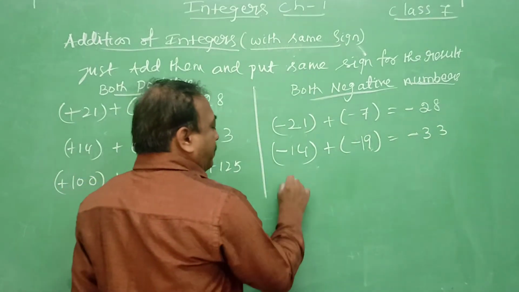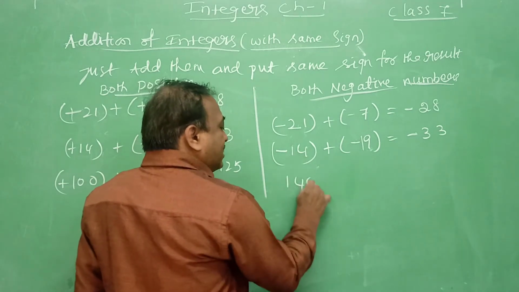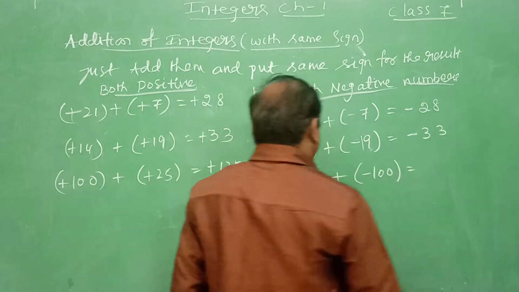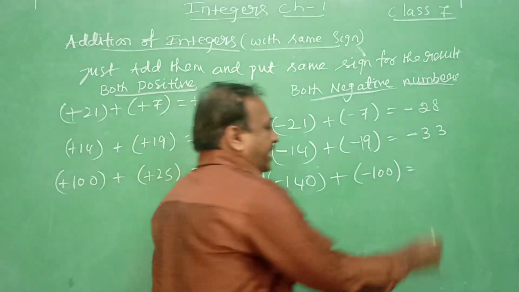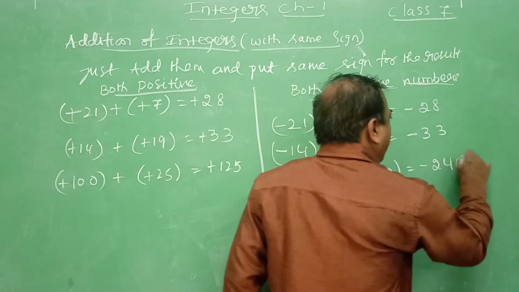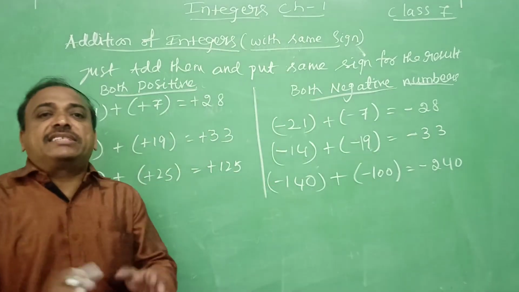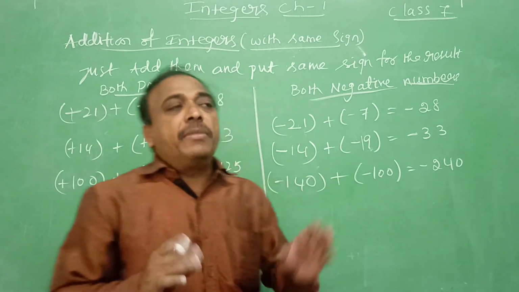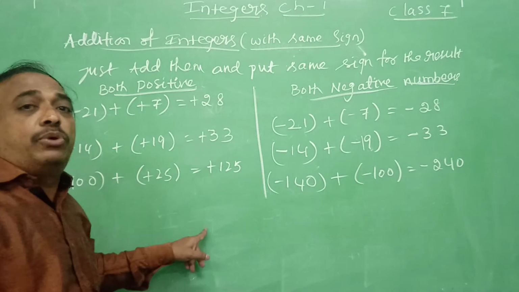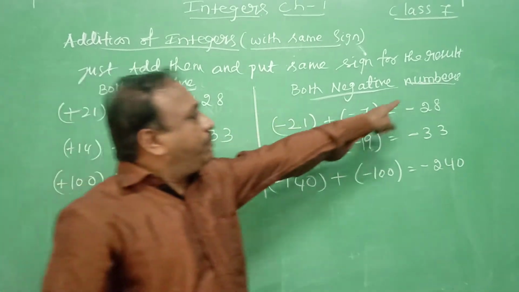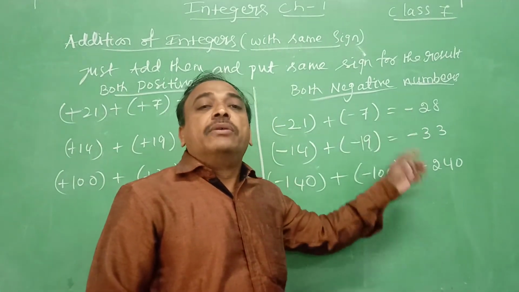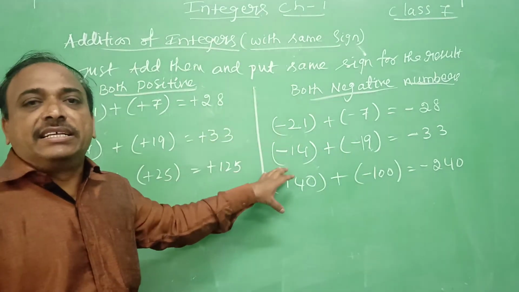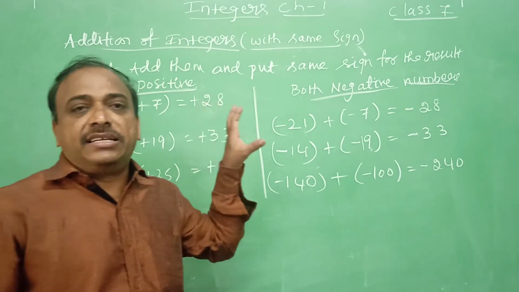Similarly, I give another example. Minus 140 plus minus 100 will give you 100 and 140 together is 240, so minus 240. So addition of integers, either both are positive or both are negative, we just add them and put the same sign. If they both are plus, put the plus sign. If they both are minus, put the minus sign for the result. This is about addition of integers. Is it clear?